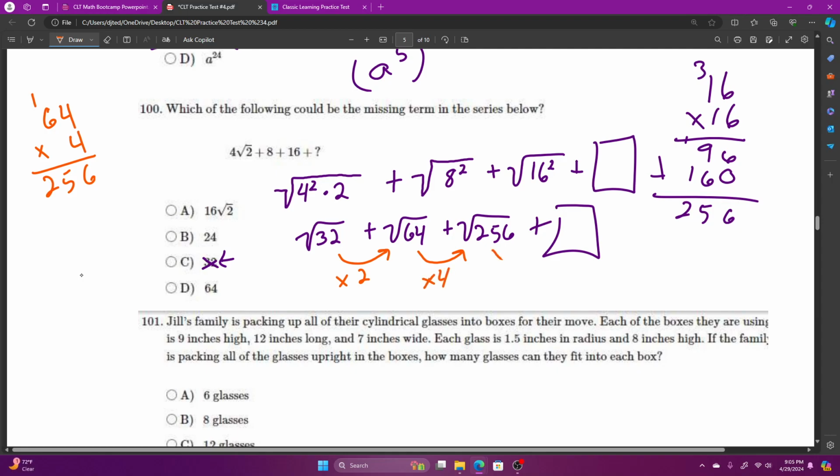It could be that you take this, multiply by 2, multiply by 4, multiply by 6, or multiply by 8. We don't really have enough terms in this sequence to say for sure what it is that you have to do next.